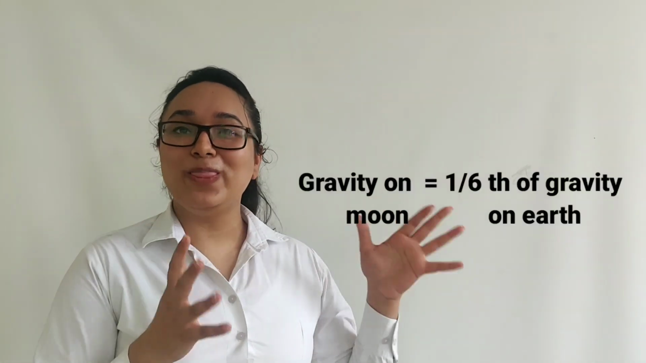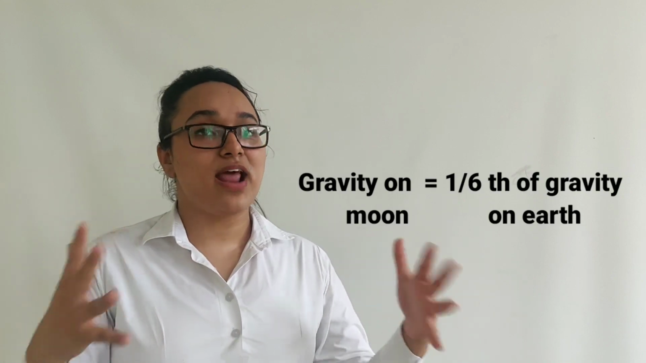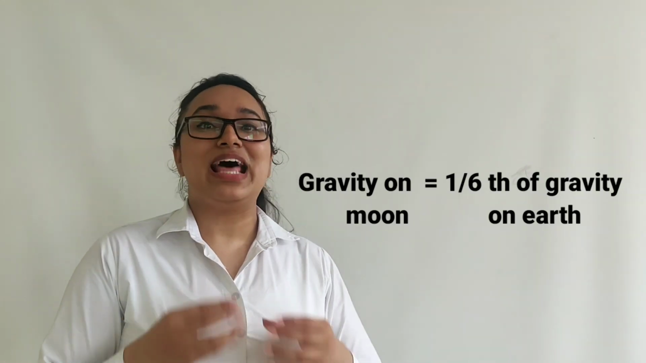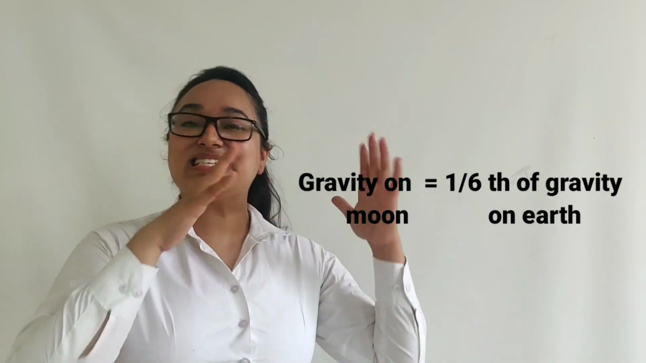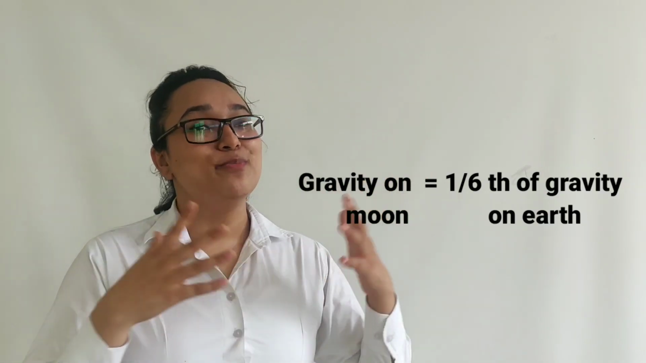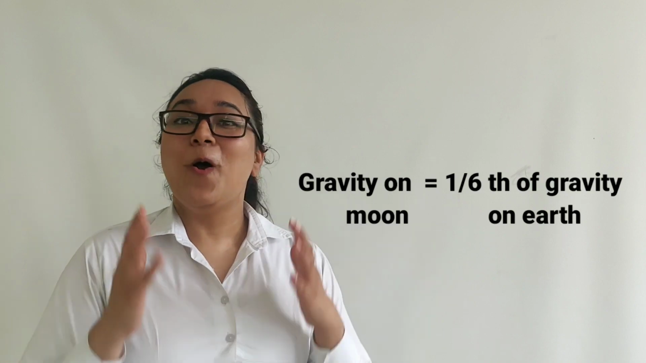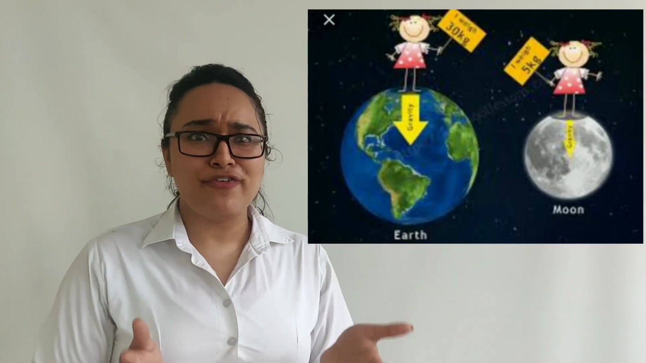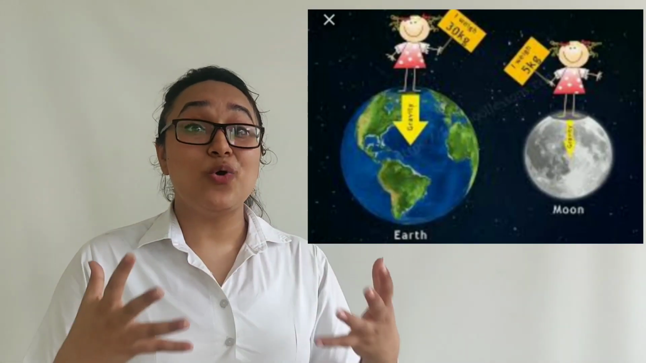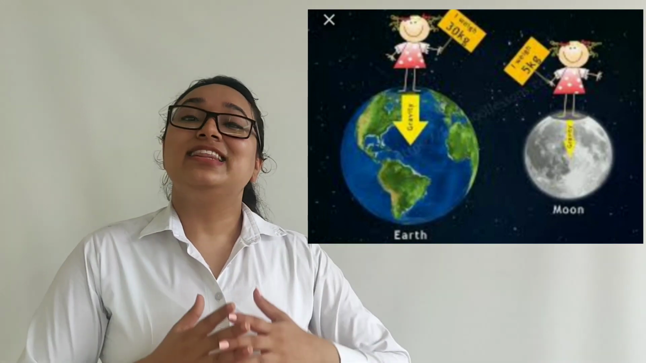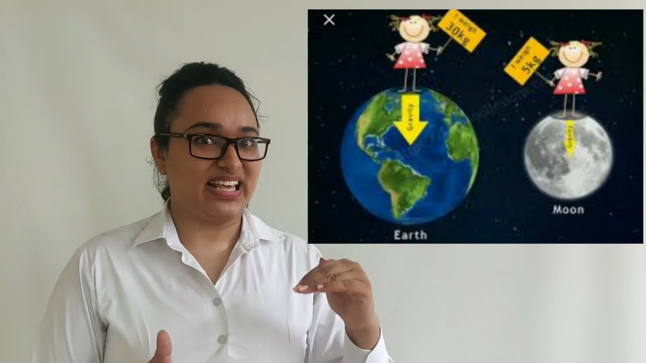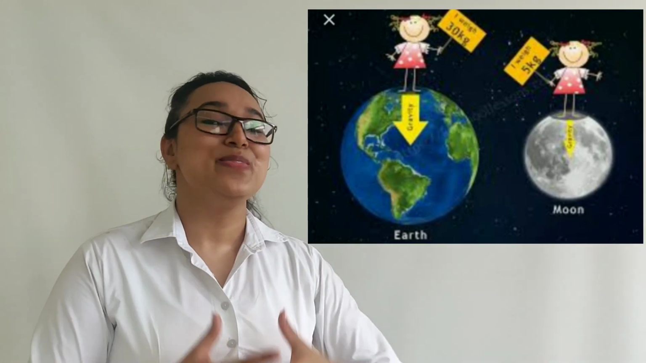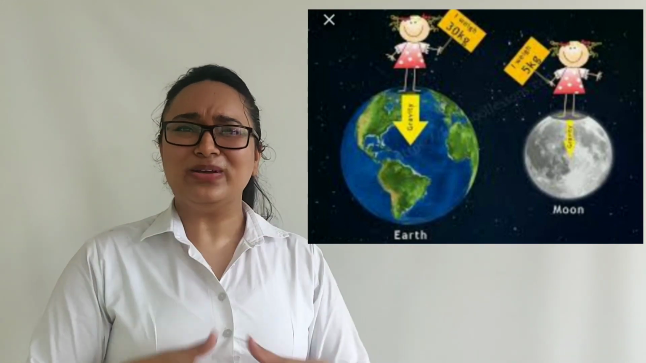The gravity on the moon is 1/6 of the gravity on the earth. What does that mean? That means that you can actually jump 6 times higher on the surface of the moon as compared to the earth. Also, you will weigh 1/6 of your current weight on earth. For example, if any person weighs 36 kilograms on the surface of the earth, that person will weigh 1/6, that means only 6 kilograms, on the surface of the moon. How interesting and cool a fact is this, isn't it?